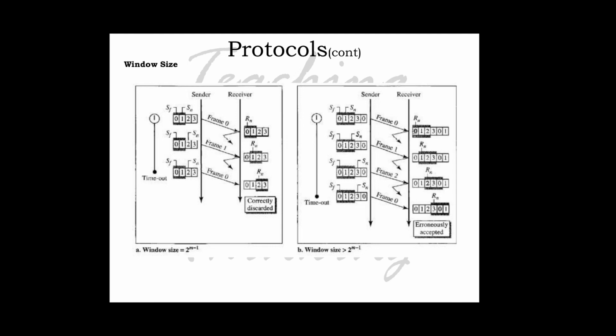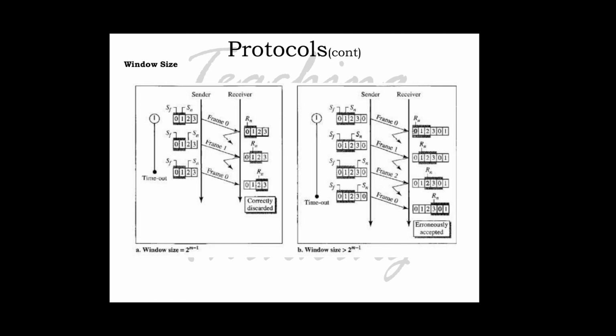In the first figure the size of the window is 2 but all the acknowledgements are lost. The timer for frame 0 expires and frame 0 is resent. However, the window of the receiver is now expecting frame 2, not frame 0, so the duplicate frame is correctly discarded.